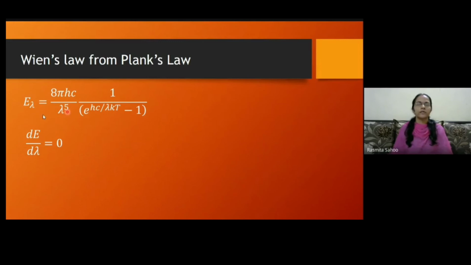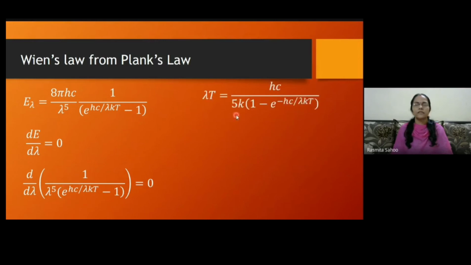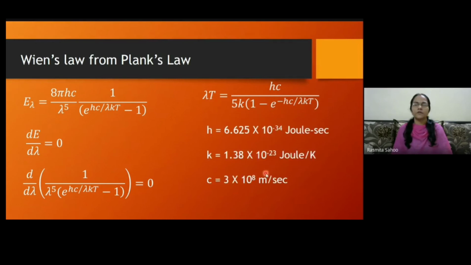So here this E, when we take the derivative with respect to lambda, should give us 0. Taking the derivative of these things, and finally taking lambda T equal to this value, and after substituting these values of h, k and c, finally one can obtain that lambda m T is equal to this value, and lambda m is nothing but the wavelength corresponding to the peak of the spectrum.